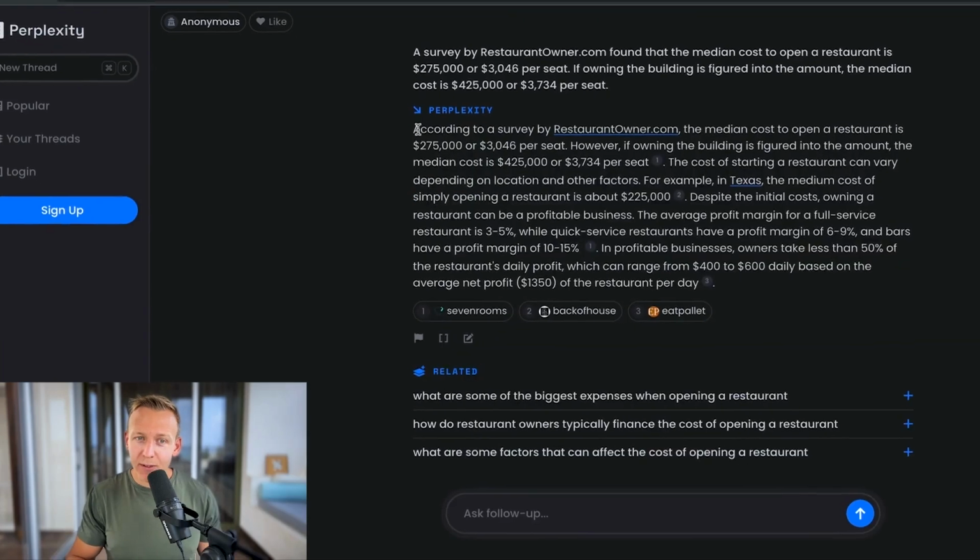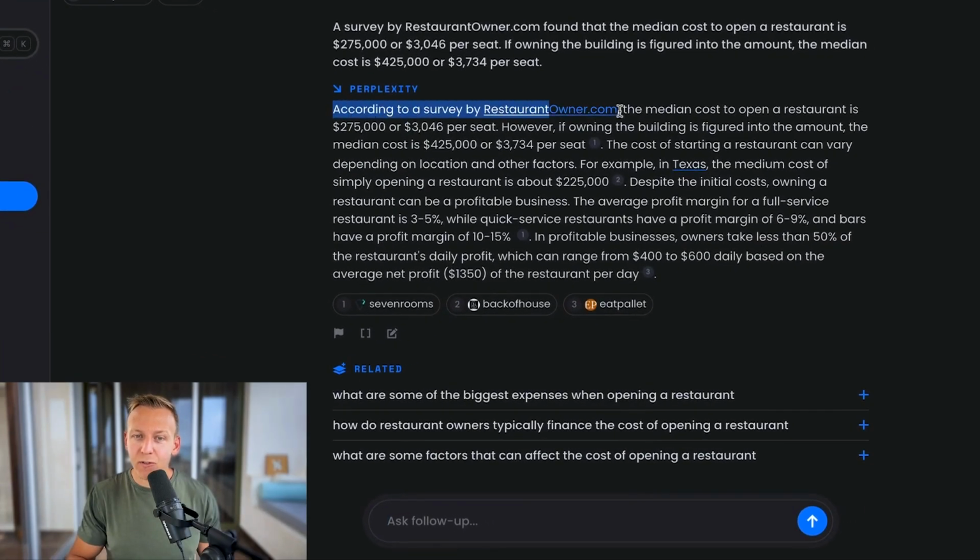hit enter. So now the first piece of text we get, according to a survey by the restaurant owner site, the median cost of opening a restaurant is, and these are the same numbers. However, if the owning of the building is included, the same numbers, and now we have a source. So let's go ahead and check out the source.